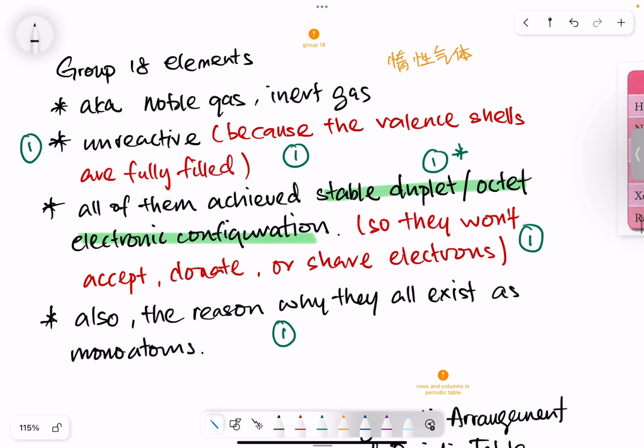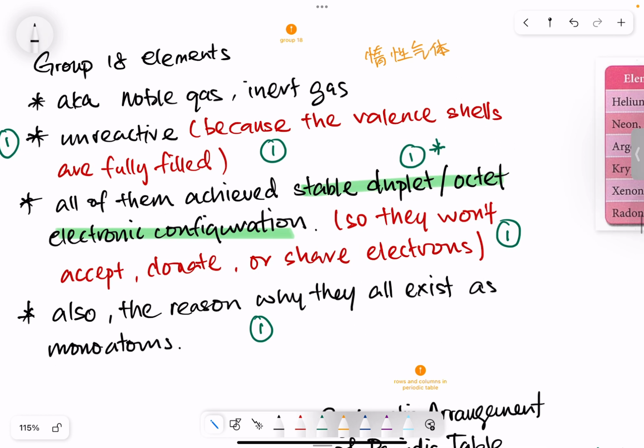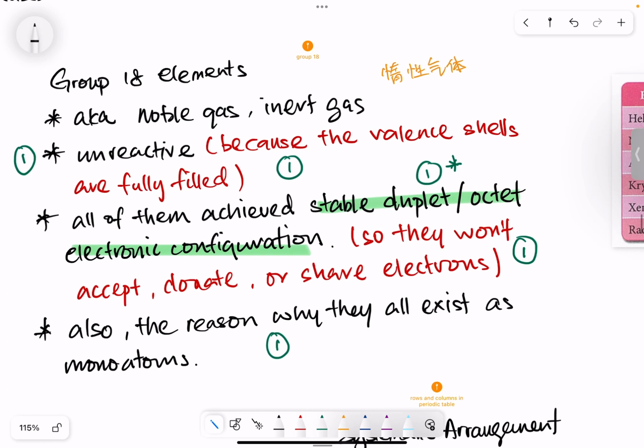Of course, the most important property, or a very special thing that all the group 18 elements have, is that they all exist as monoatoms. In other words, certain books will also write them as monoatomic particles, because they do not react just like the others.